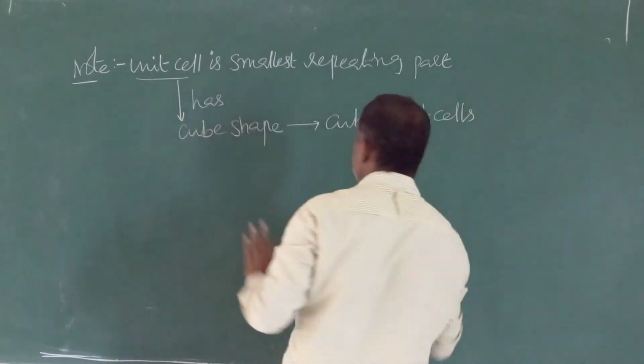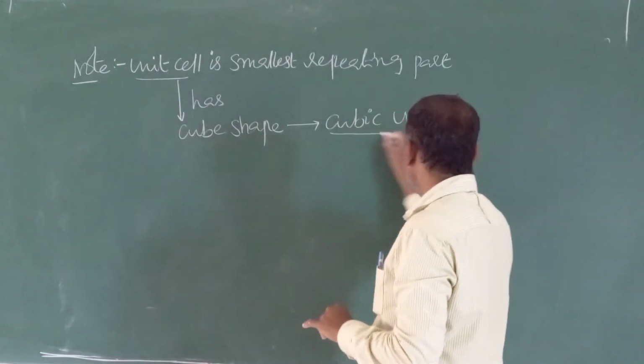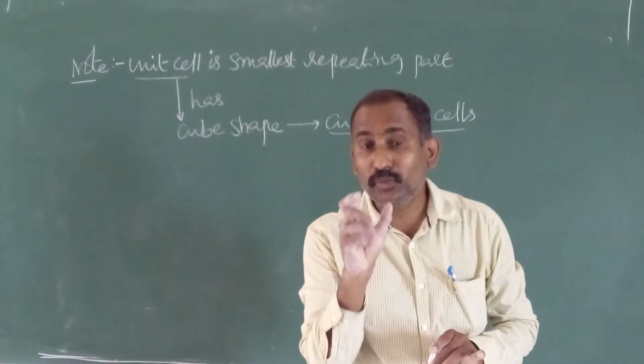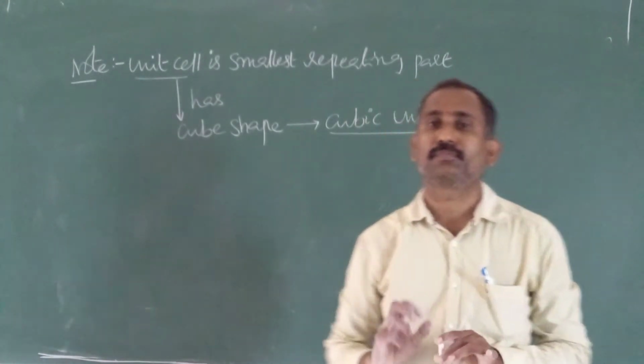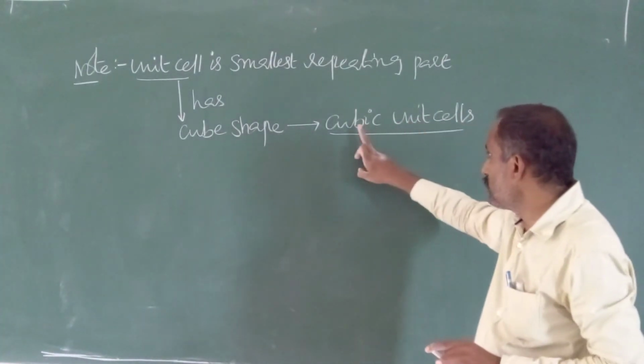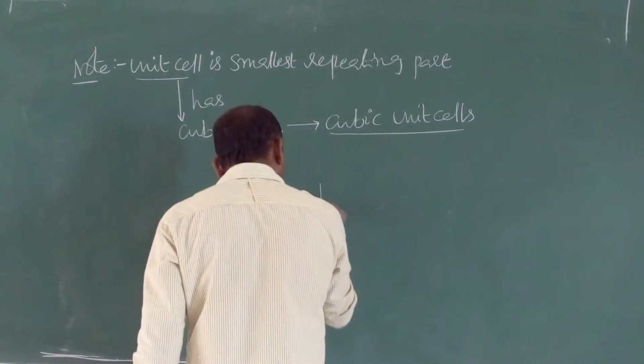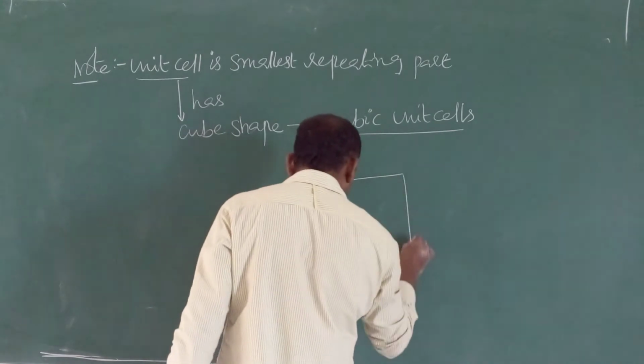Cubic unit cells. So in our syllabus, only cubic unit cells are there. Cubic unit cell means the unit cell shape is in cube shape. So unit cell shape is cube shape. Hence, these are cubic unit cells. Just for understanding purpose, I am drawing the cube shape.